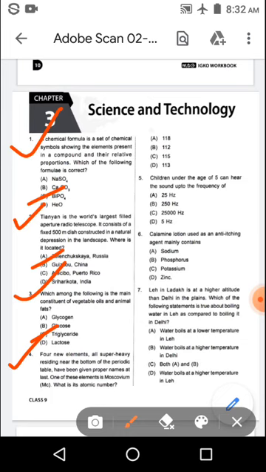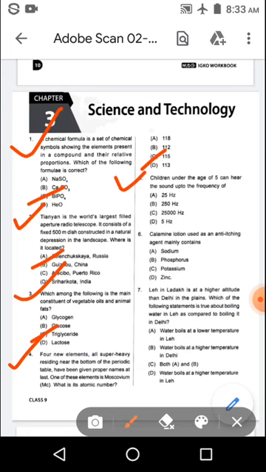And the options are option A 118, option B 112, option C 115, option D 113. And the right option is option C 115.